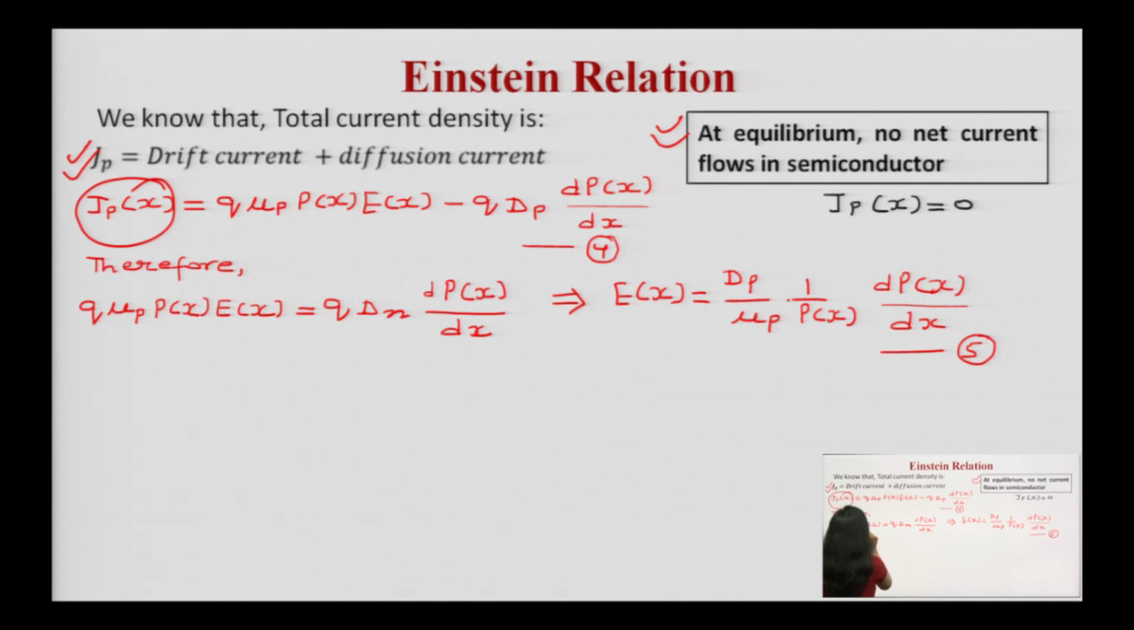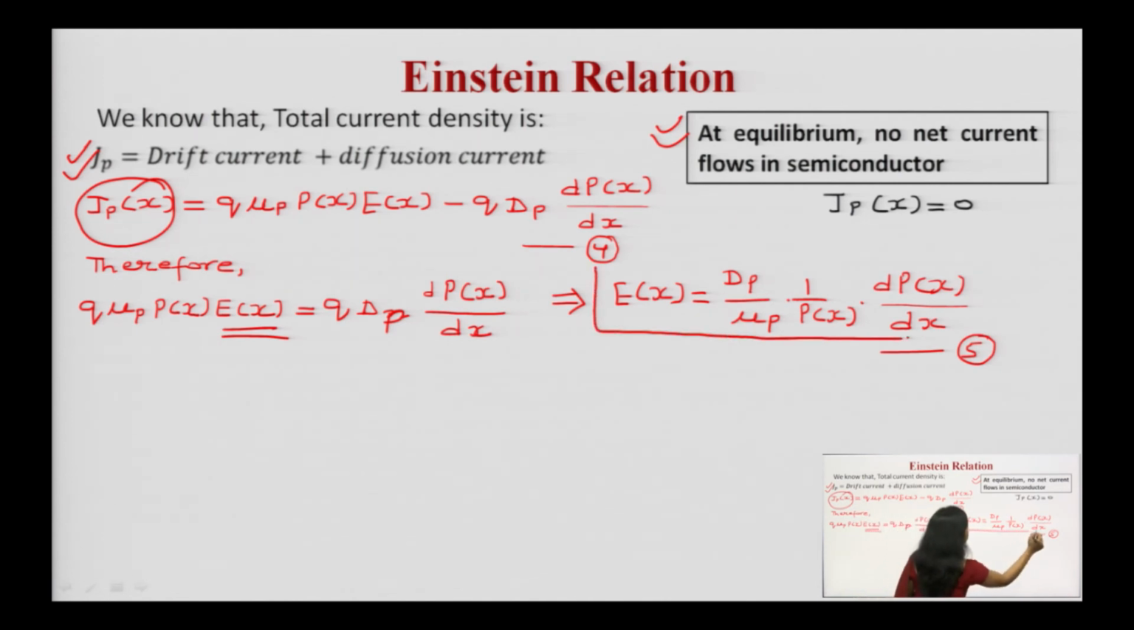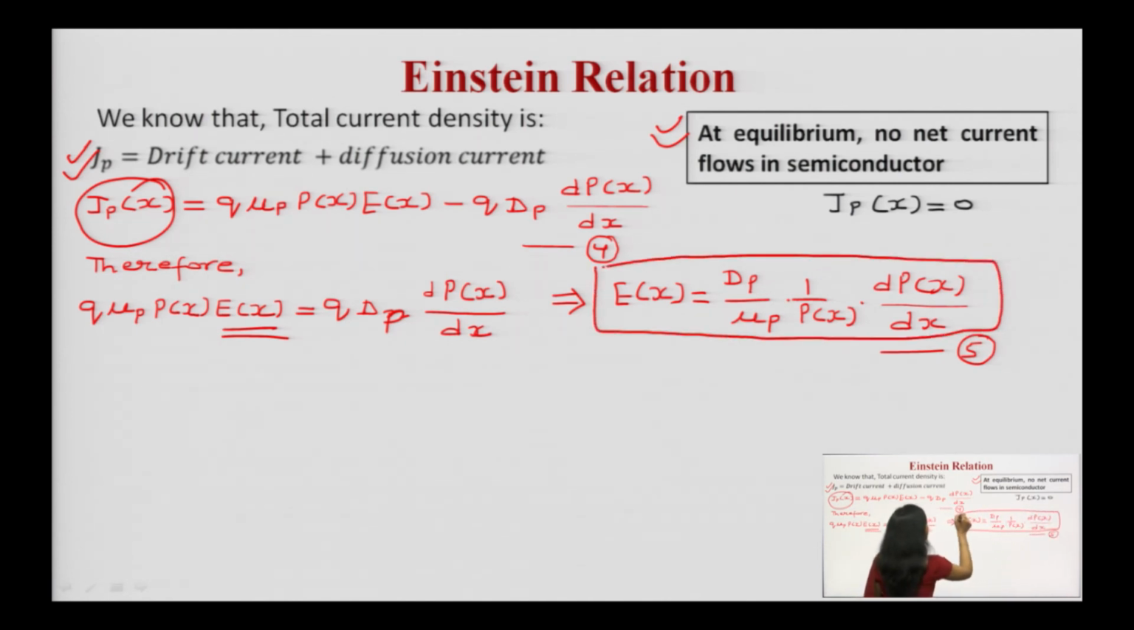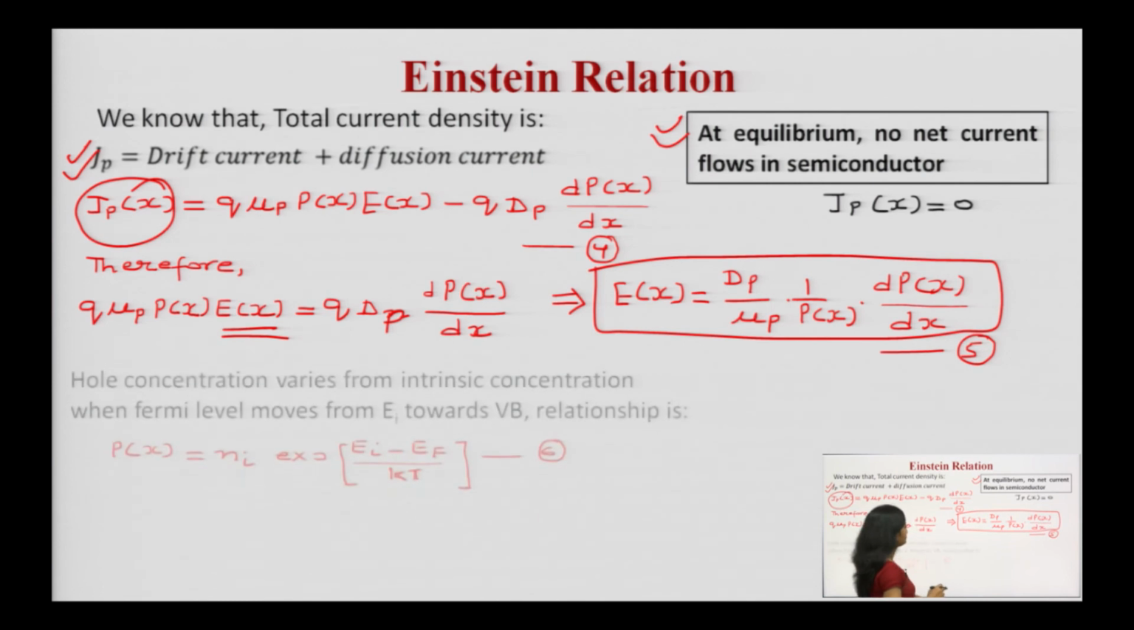Q mu p Px, this is equal to this term, and from here you have simplified it and written the equation for Ex. Ex is what? See, this is dp upon mu p into 1 upon Px into d of dx of Px. Just you have rearranged the term, and now you are getting the equation of Ex, which we have mentioned as equation number 5.